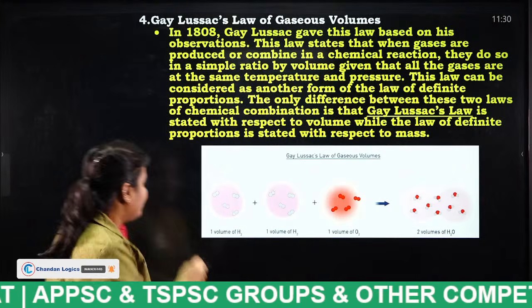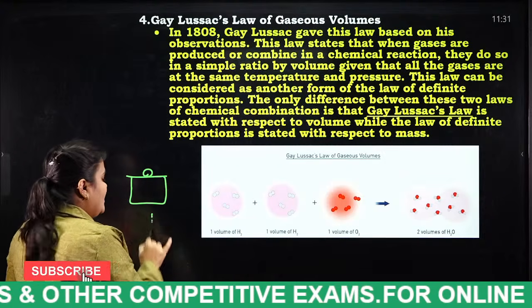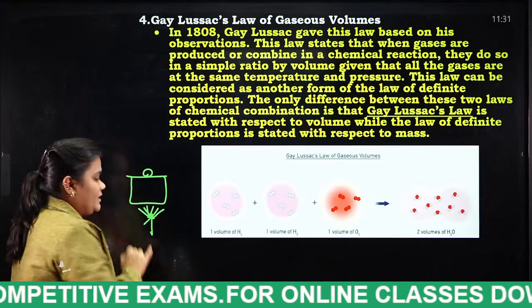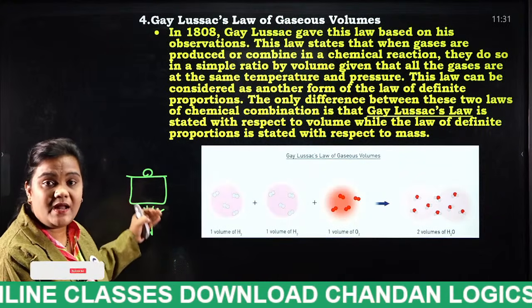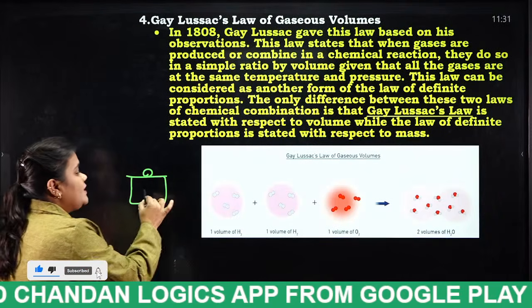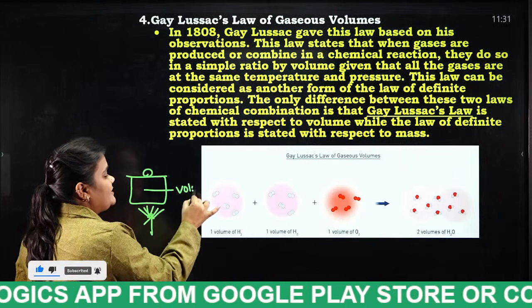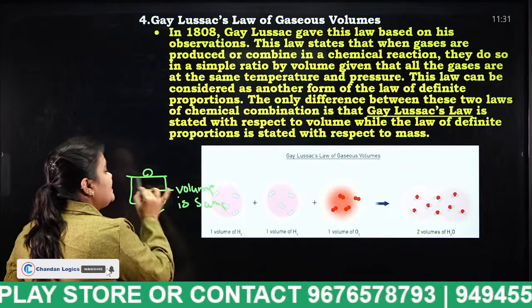So think this is a pressure cooker, and I am heating it. If I increase the temperature, what is here actually? The volume is the same in the pressure cooker. Why? Because the lid is closed.